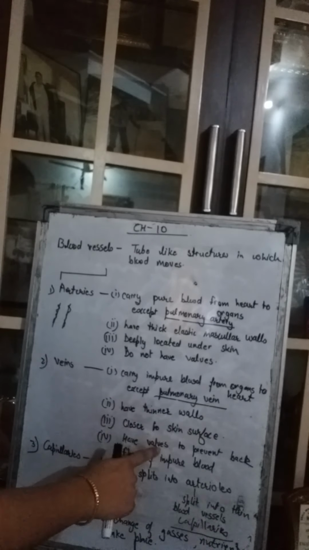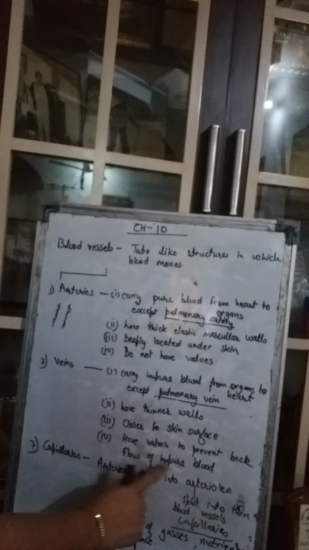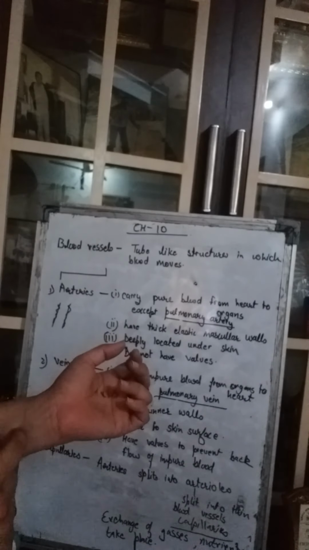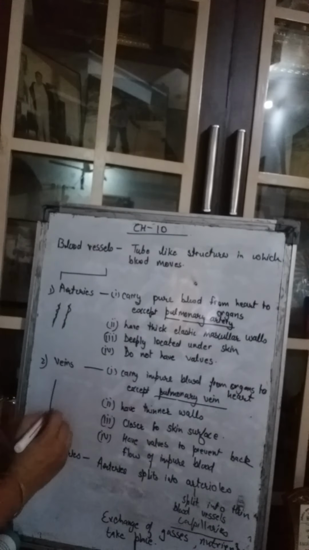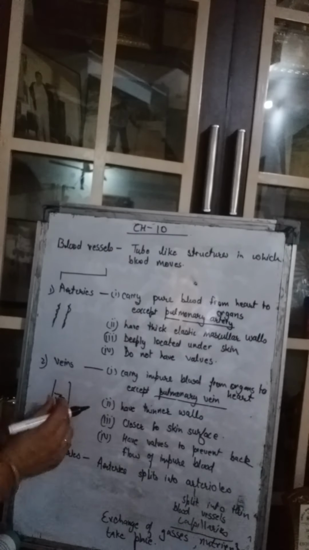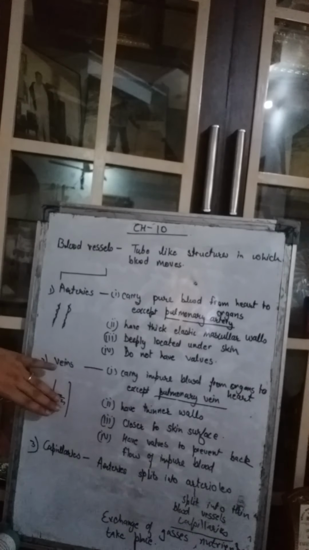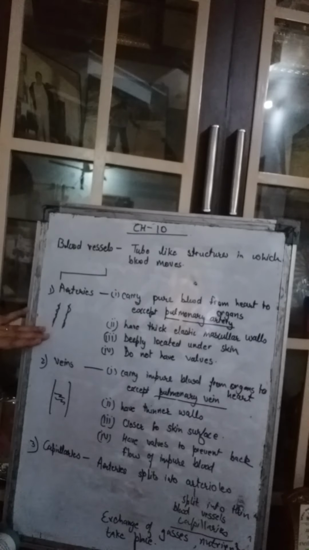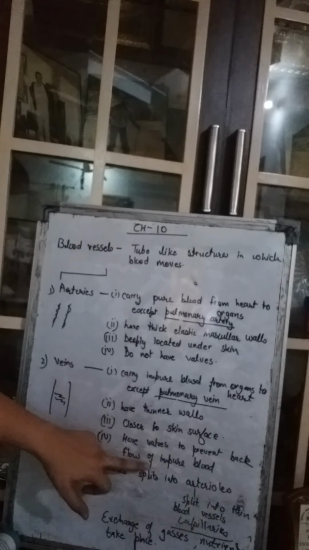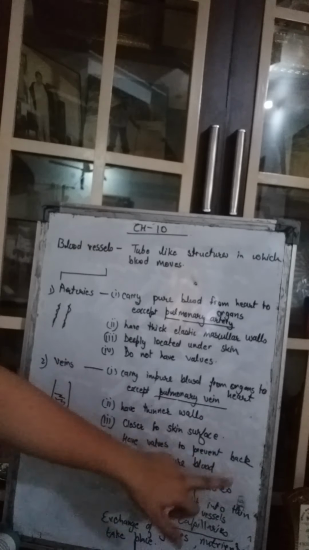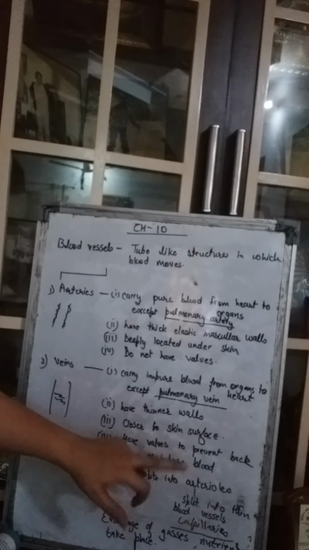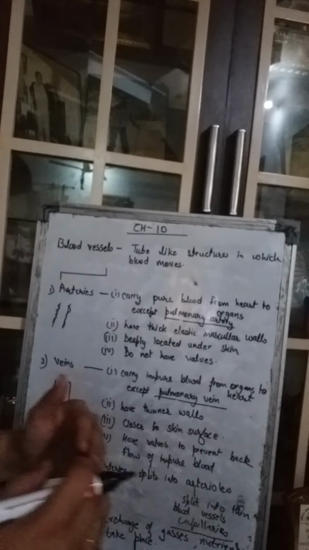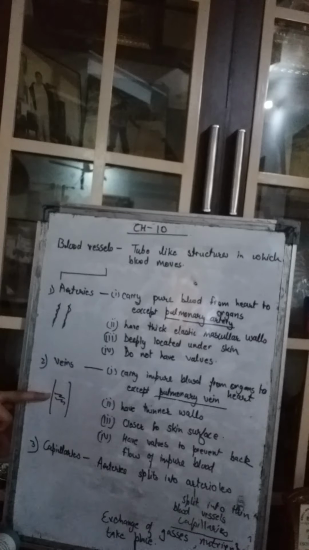These are veins, right? Then they have valves to prevent the backflow of the impure blood. They have valves in them. Certain structures are there which are the valves. What happens? These valves do not let this impure blood go back to the organs. So this helps in prevention of the backflow of the impure blood. The blood flows right away to the heart with the help of these valves.